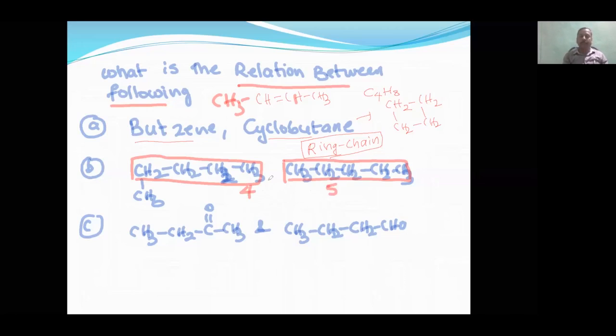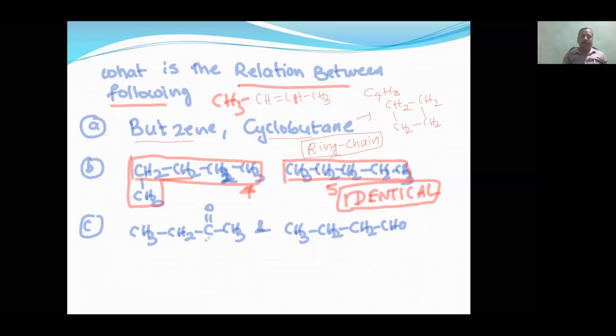But the answer is they are not isomers at all. They are identical, because you can take the chain like this. So this is pentane, this is also pentane. So don't get the surprising questions wrong. This was a surprising question and the maximum number of wrong attempts was made.